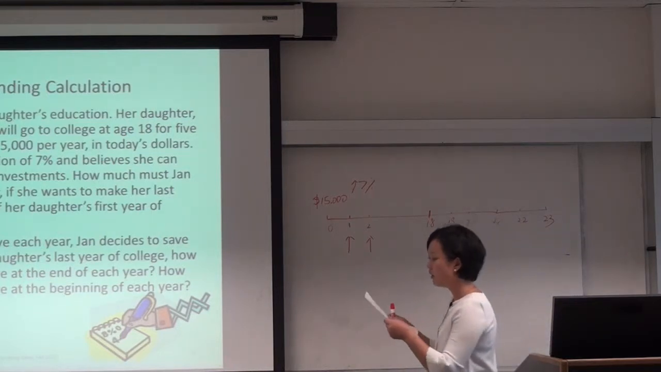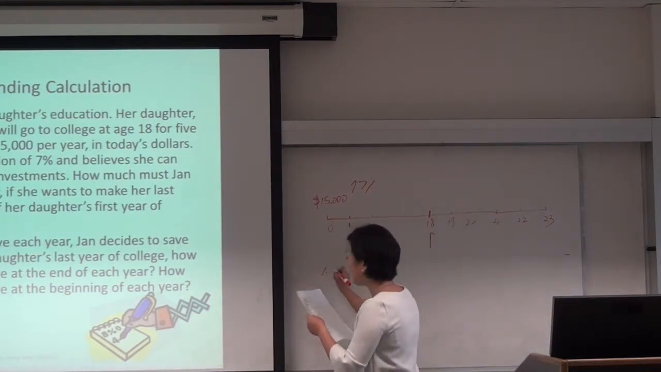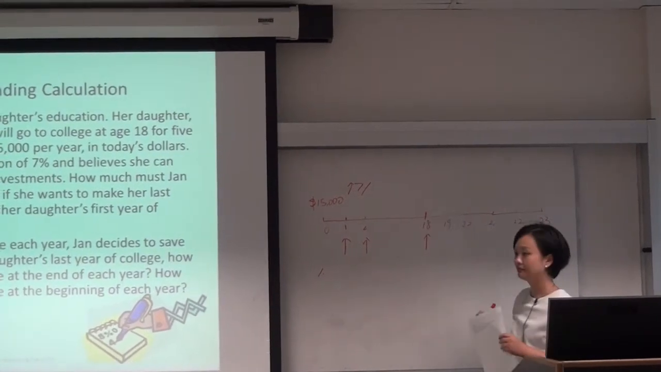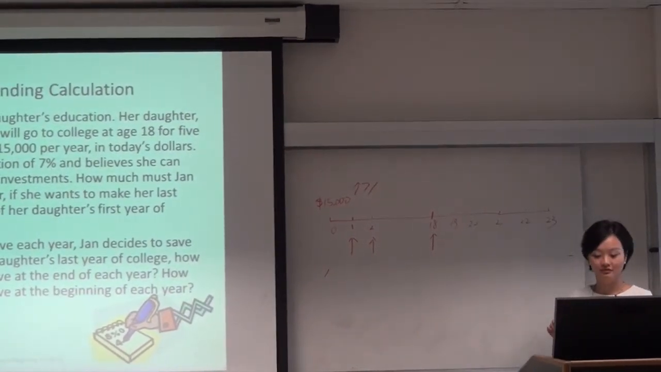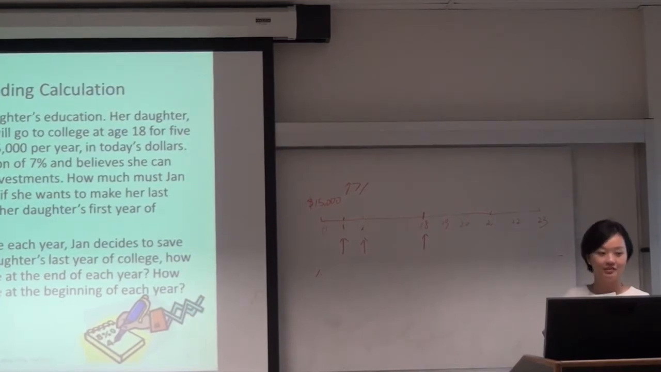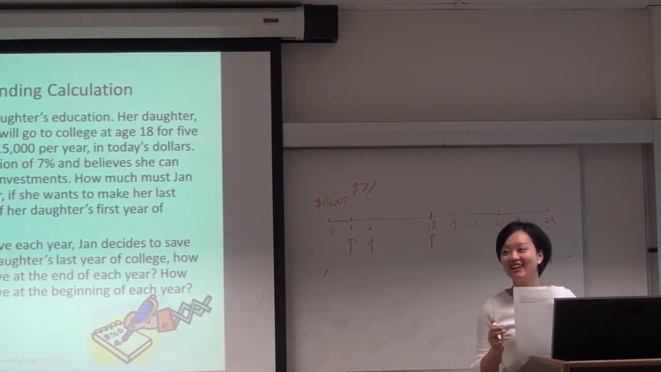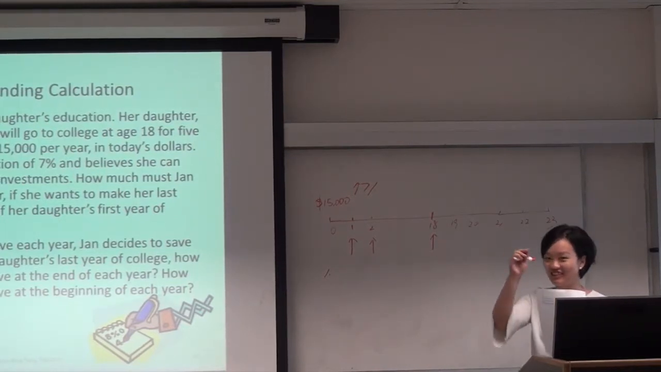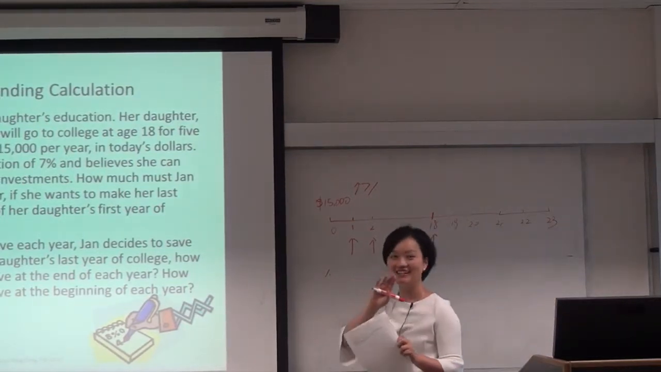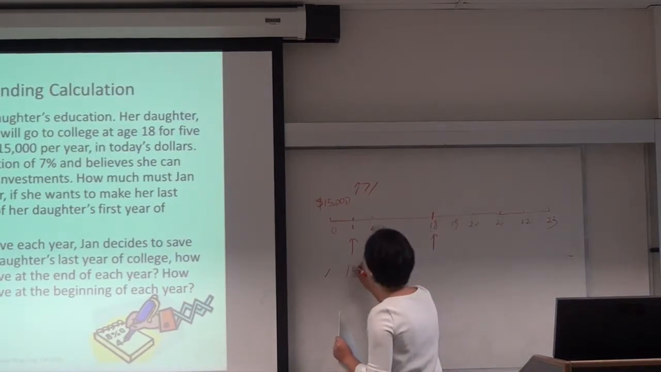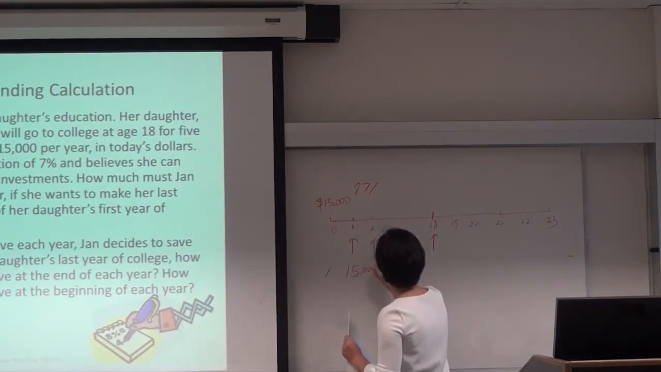Okay, so step 1, I want to know what's the tuition at time 18. 50,698. Is that online? No, I good. Okay, good. Please don't go online. I mean, I trust you, okay? Don't go online, okay?